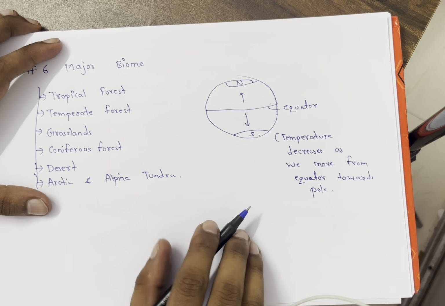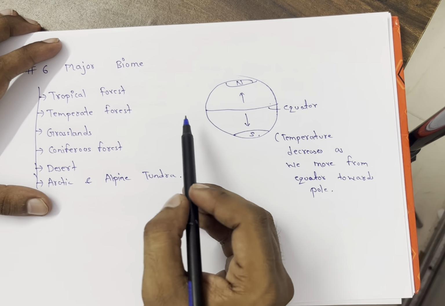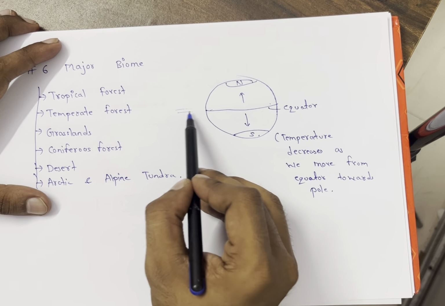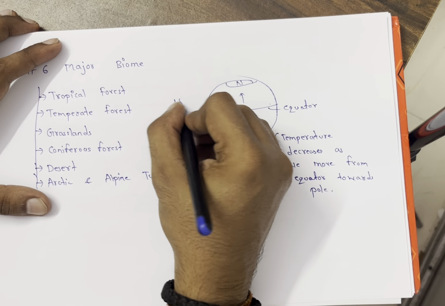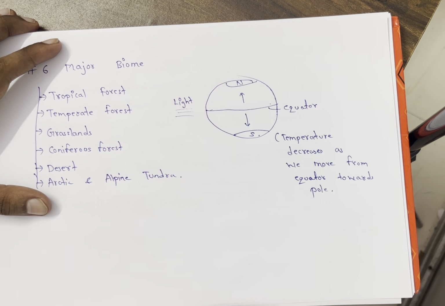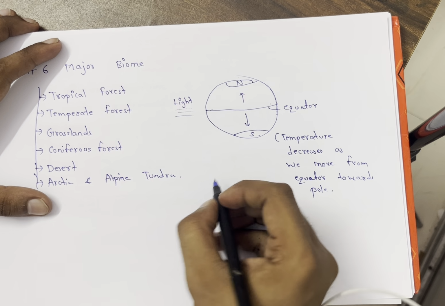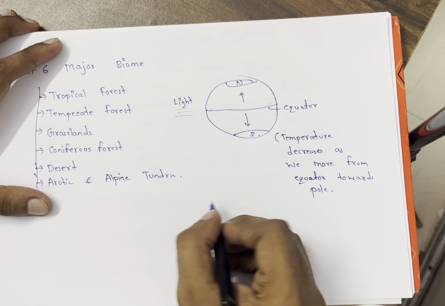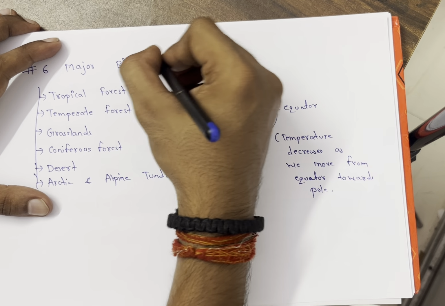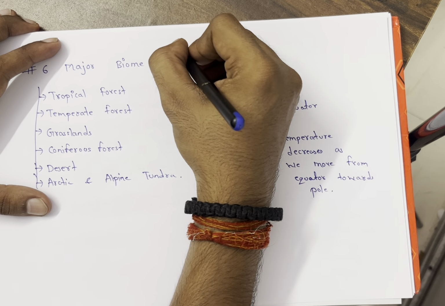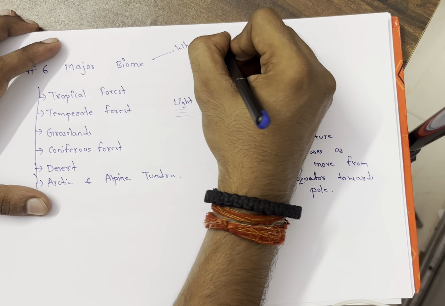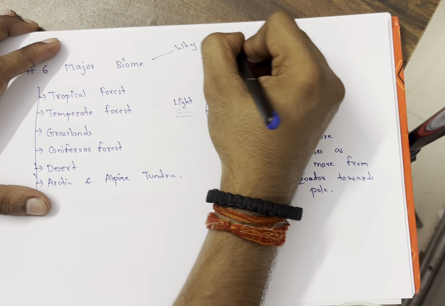Why is the temperature decreasing? Because the equator portion receives maximum sunlight, and because of the tilted rotating axis. Why are there 6 major biomes on earth? Because of the tilted rotating axis.